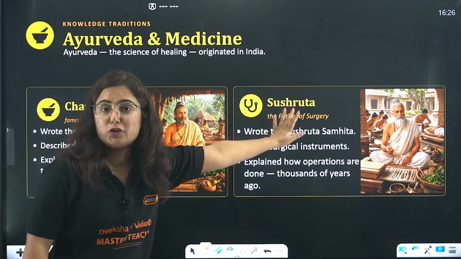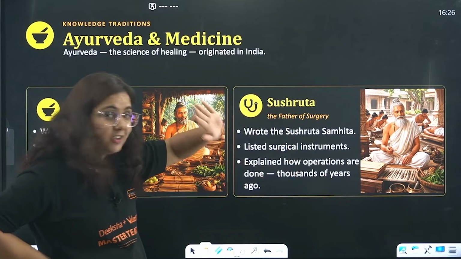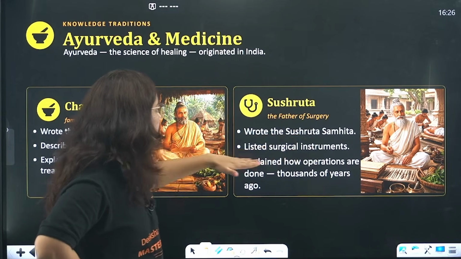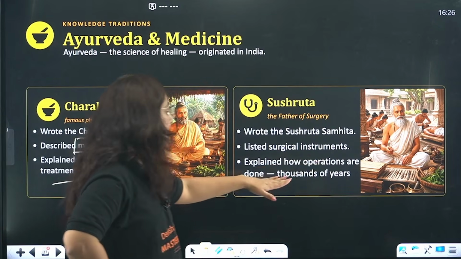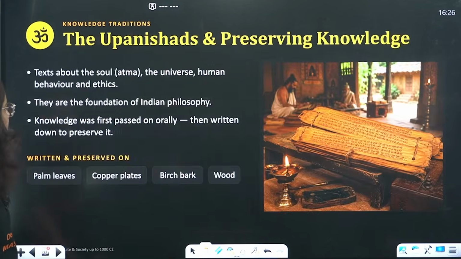And if we talk about Sushruta, you know, the father of surgery in India, right? Surgery at that time. Okay? So he wrote this Sushruta Samhita, listed surgical instruments, explained how operations are done, thousands of years back. So this was our great society, beta.